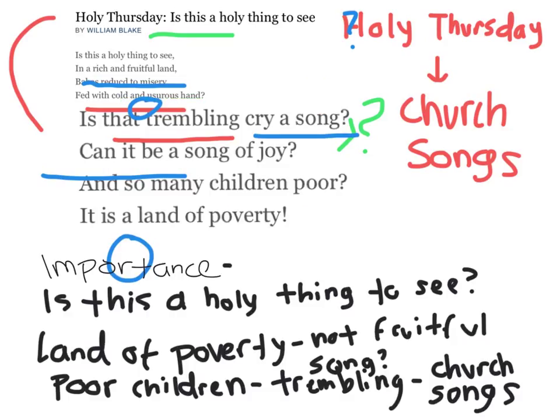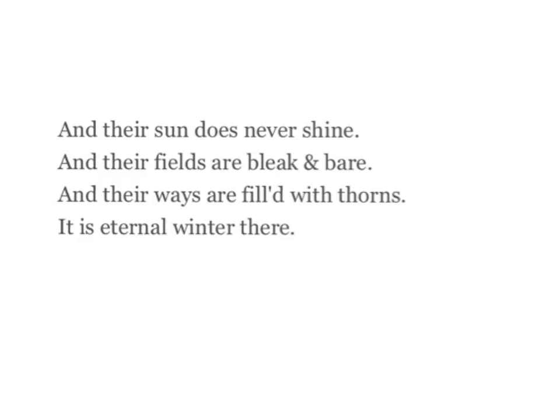So now that we've looked at the second stanza, let's talk about the importance. Going back to our main focus of the poem, is this a holy thing to see, that we've established, we're asking whether this land of poverty, which we've established is not fruitful because there are these poor children, is holy. And we're asking whether these songs that they're singing, these trembling cries, these church songs, can be a song of joy, as these children are living miserable lives and they're poor. So now let's look at the third stanza.